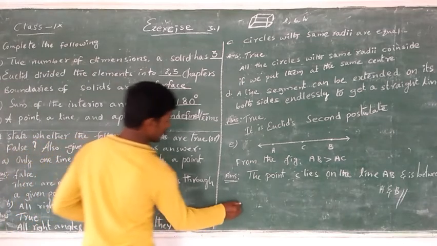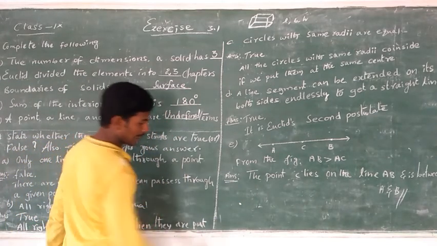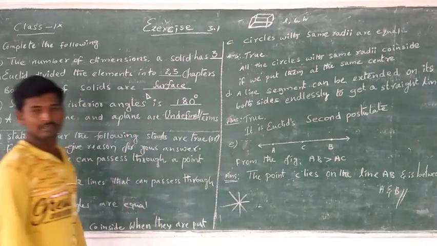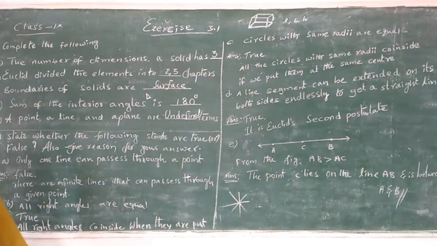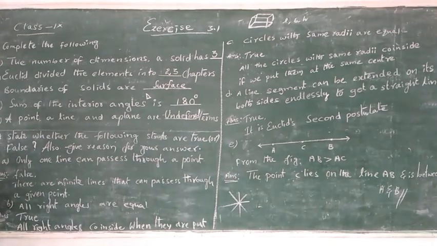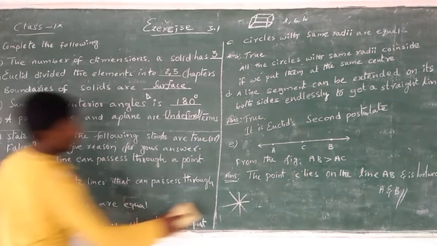Suppose this is a point. Here is one line, here one line, here also one line, and here also one line. So many lines pass through a point. That's why the statement is wrong, so it is false. There are infinitely many lines that can pass through a given point.